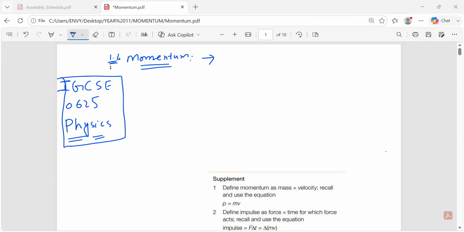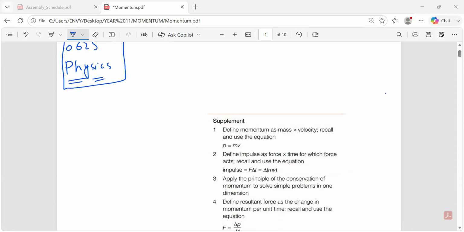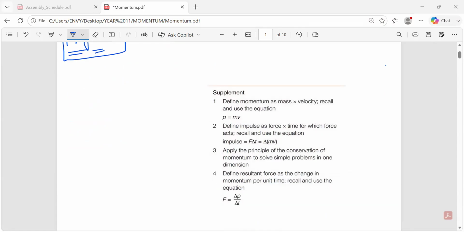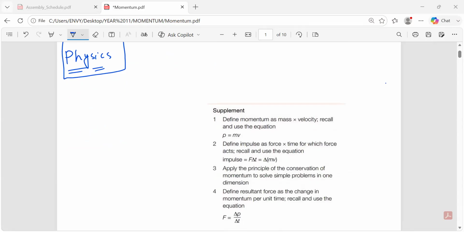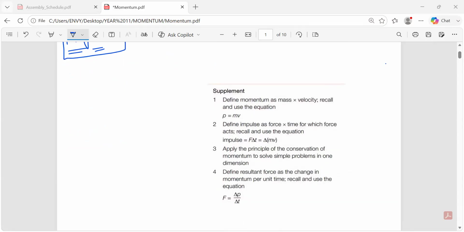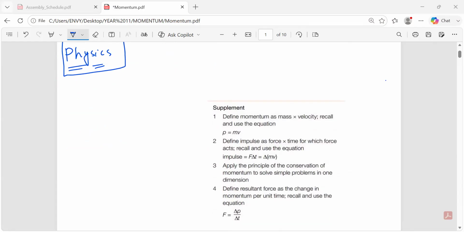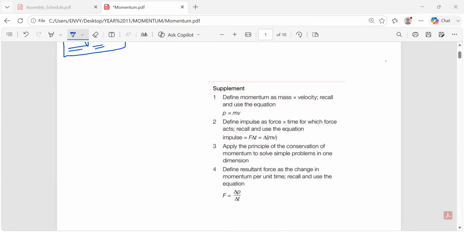So momentum is basically the topic where students usually struggle the most when they solve exam style questions. The topic is very small, but a variety of questions are possible on this. That's why it is considered one of the challenging topics. So mostly we don't do it in year 10. Many schools do this in year 11 because we can see their understanding level improves, so we start from momentum mostly in year 11.